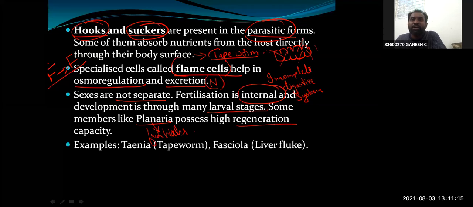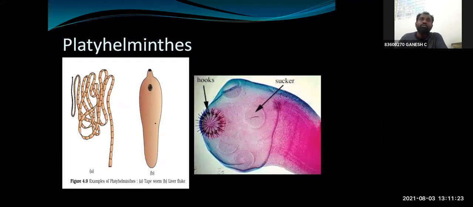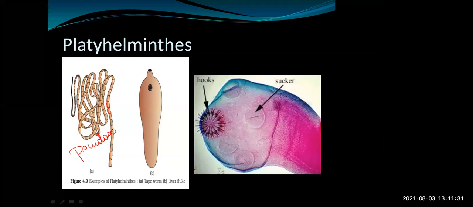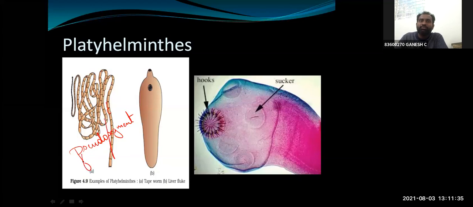Examples are tapeworm, Taenia, and liver fluke, Fasciola; the species name is hepatica. Even though you can see a segmented body, they are pseudo segments. What do you mean by pseudo in biology? False. It is not a true segment, it is a false segment.